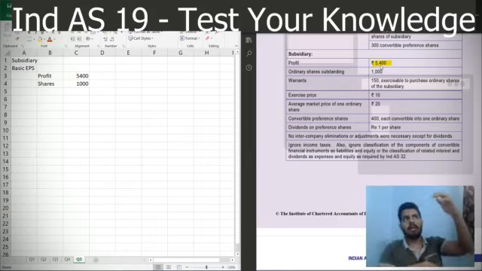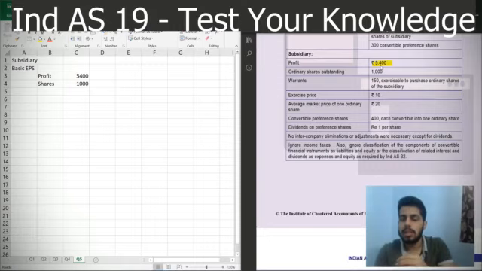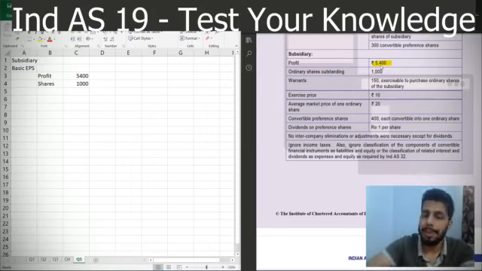When we think about the PL statement, after profit we distribute the profit amount as a dividend to the preference shareholders, and after that we have the profit attributable to the ordinary shareholders. So this 5400 is the profit and not the profit attributable to the equity shareholders, right? So we have to adjust this profit for the dividend given to the preference shareholders.